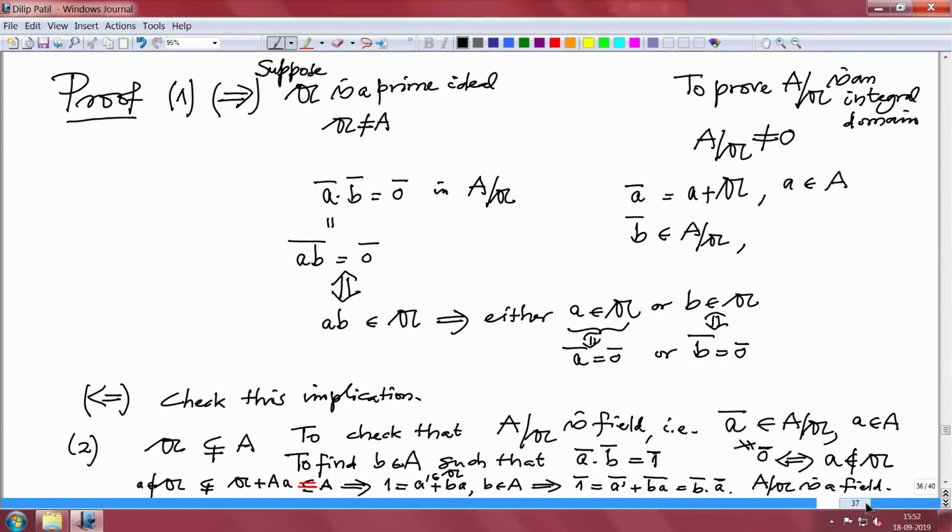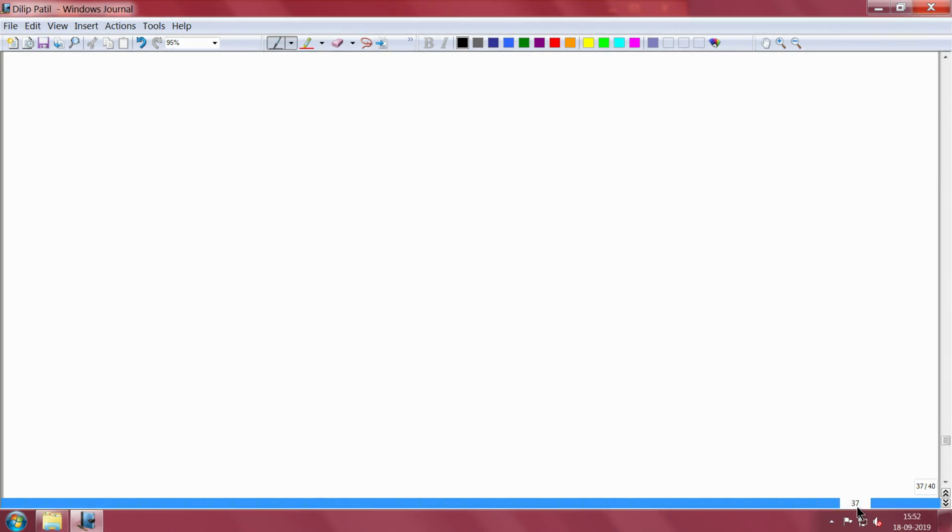So, just one example and then, so example, before I write an example, maybe better to write one corollary.